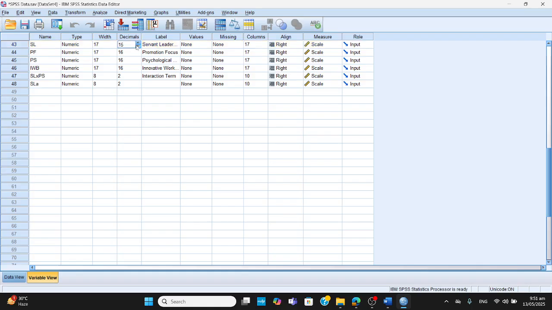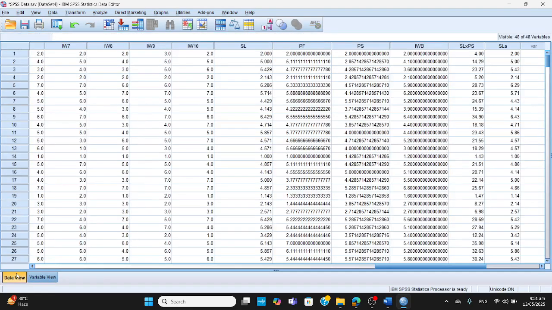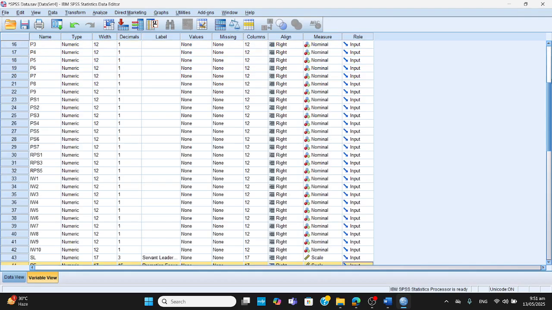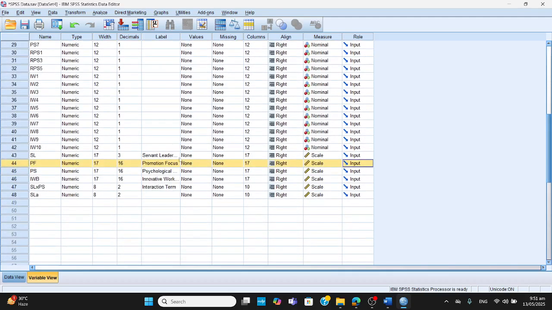16 decimal. Can I write 3 decimal? Okay, I have done it. So have a look at it now. Which one did not change? So I'll do it once more. This is 16 decimal.